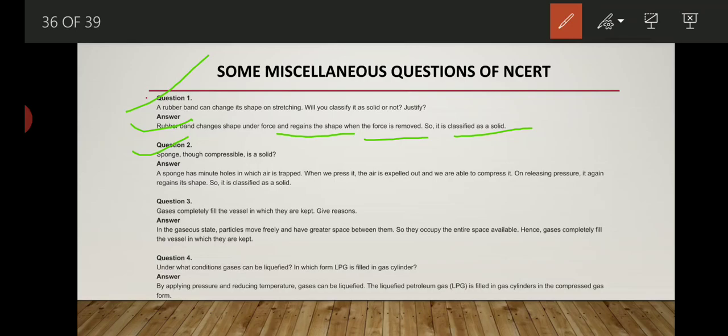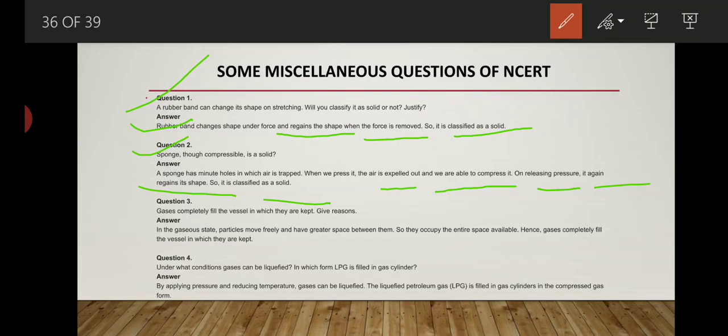Let's see the clear answer. A sponge has minute holes in which air is trapped. When we press it, the air is expelled out and we are able to compress it. On releasing the pressure, it again regains its shape. So it is classified as a solid.